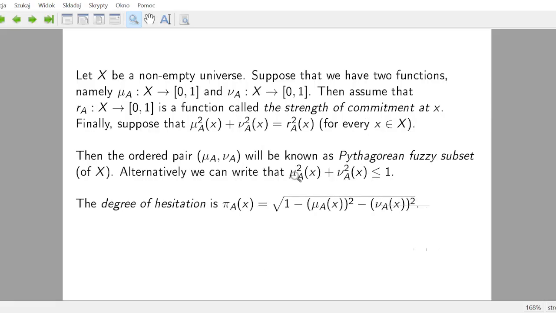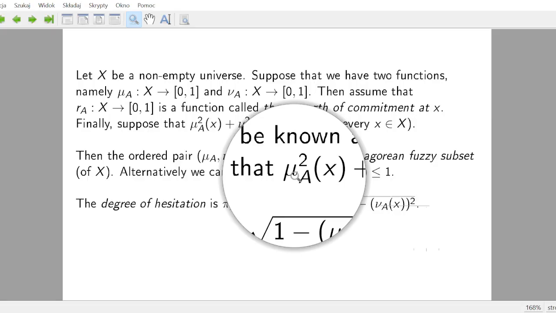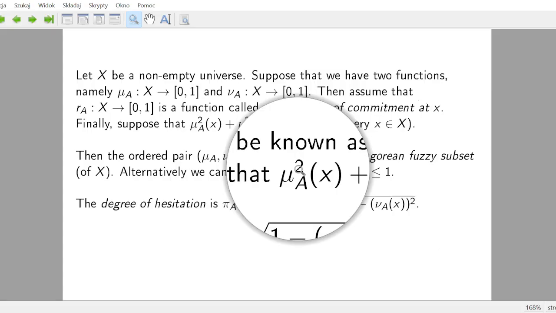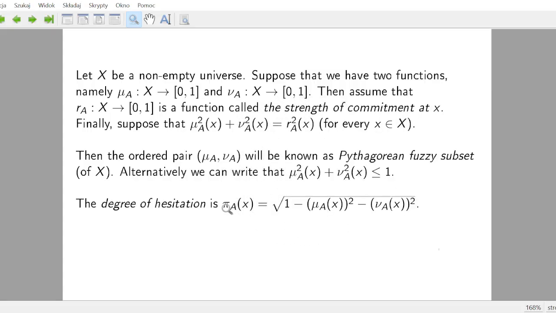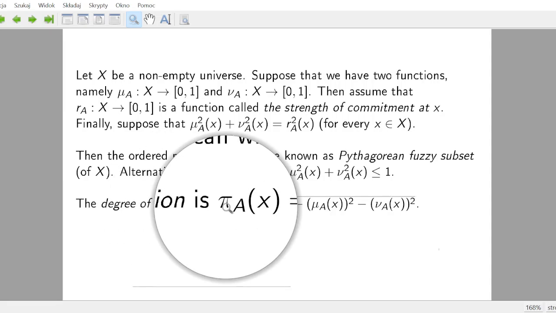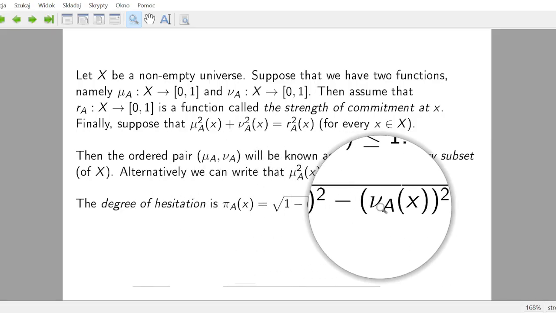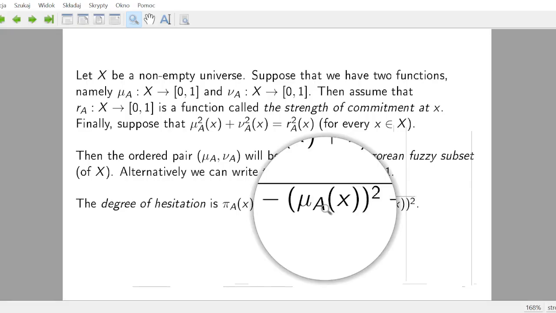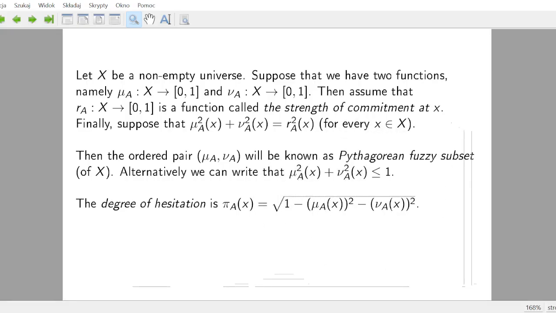Basically, the idea is that instead of mu plus nu not bigger than 1, you have the same for squares. So it's possible that you have some kind of paraconsistency, I would say. And the degree of hesitation margin is defined, as you can see here, as the square root of 1 minus this squared minus that squared.